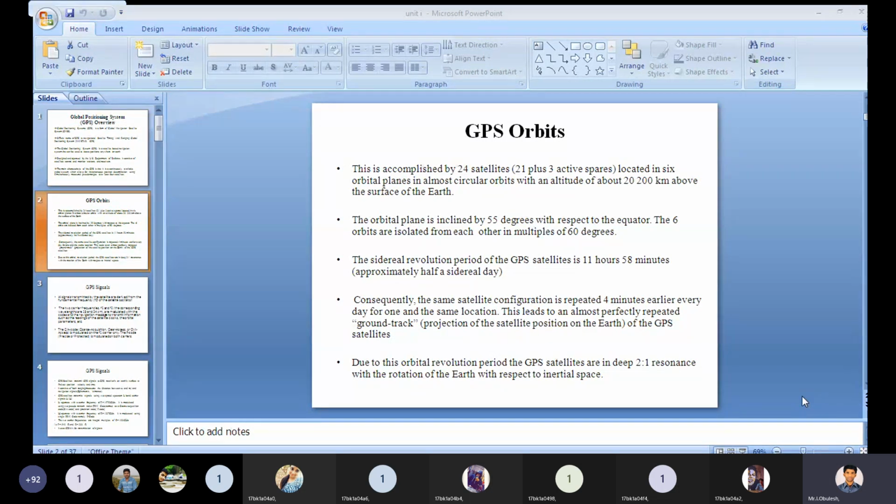Due to this orbital revolution period, the GPS satellites are in deep 2:1 resonance with the rotation of the earth with respect to inertial space.